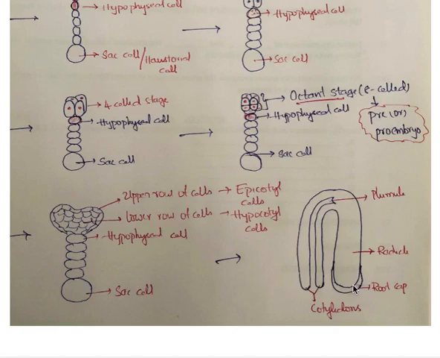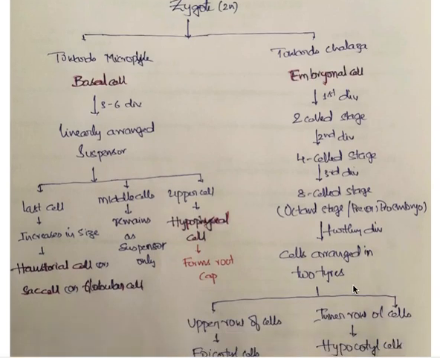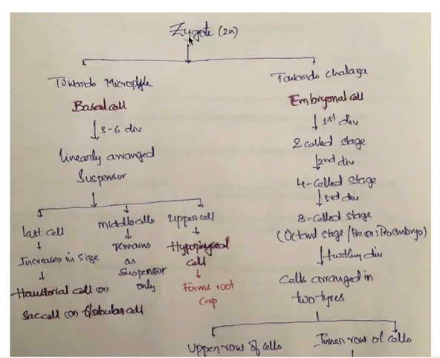Now let us explain even more in detail by seeing this flow chart. Of course, by seeing this flow chart, 100% you will understand more clearly than from the diagram. Now, the zygote, as usual, is diploid. Again, as usual, it undergoes division. The first division results in the formation of 2 cells: towards the micropyle the basal cell, and towards the chalaza the embryonal cell. Of course, it is also called the terminal cell, as I already mentioned.